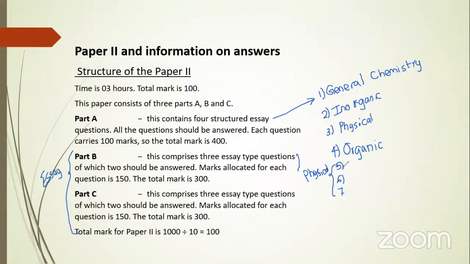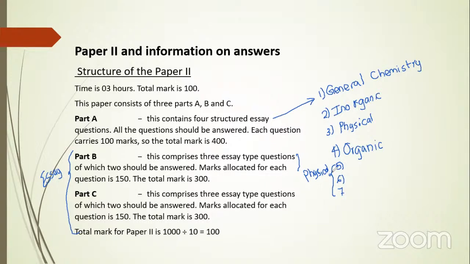And then the 5th question and 6th question can be a combination. You know that there are so many lessons in our physical session, from basic calculation, and then the energetics, gases, then the equilibrium, kinetics, like those. There are so many physical lessons, and questions can be based on any area which you have covered under your physical category.